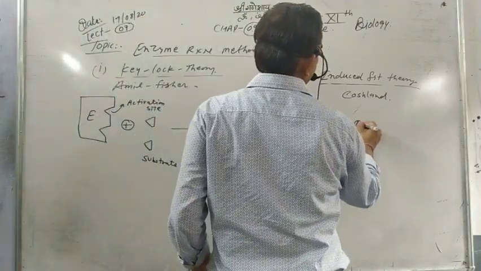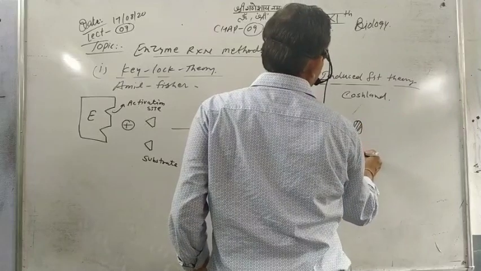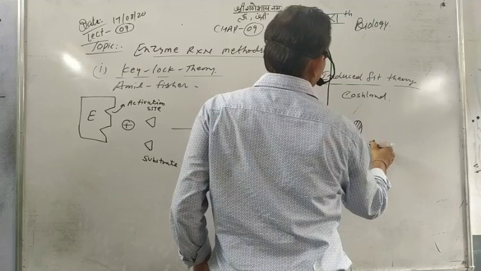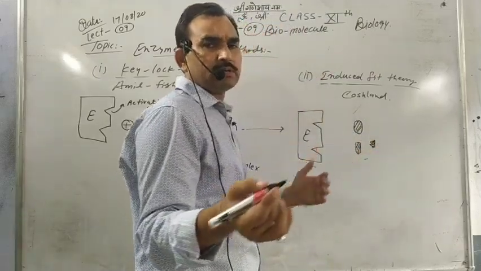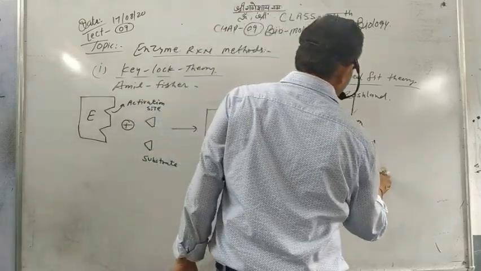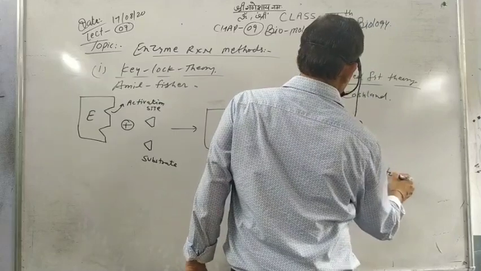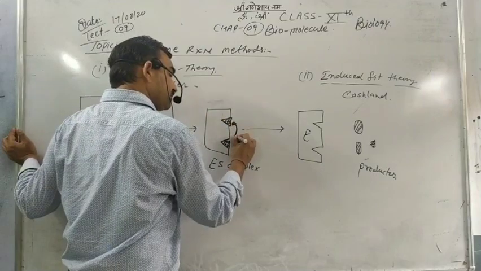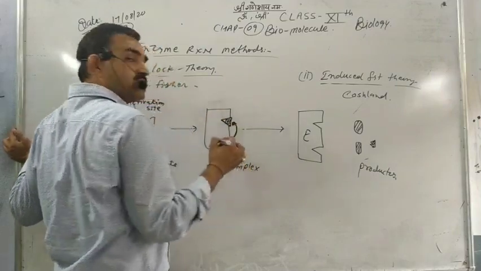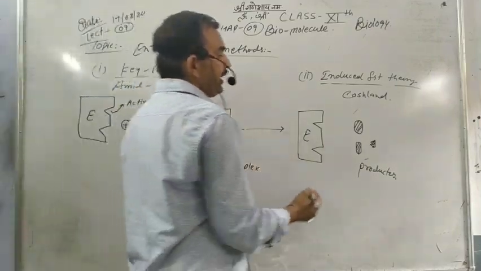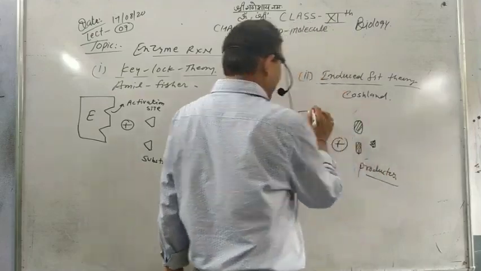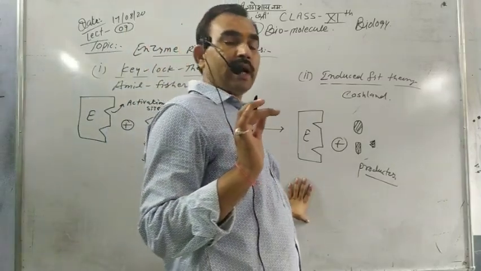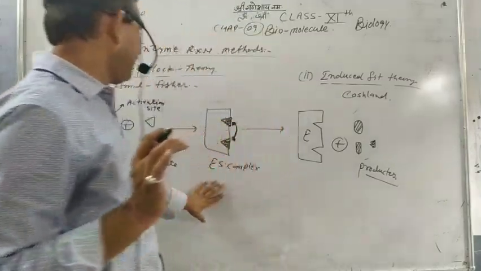We can get any size and shape. So in this reaction, the substrate breaks its old bonds and makes new bonds, and we get the products. But the enzyme we use in the reaction, we get back after the reaction ends. In between, the ES complex is produced.